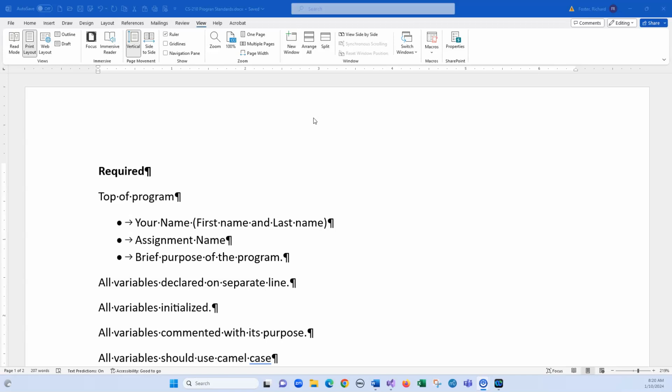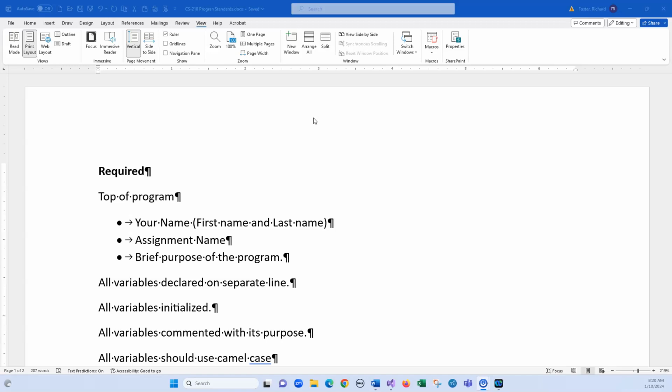What I want to do in this video here is just go over my programming requirements so that you can get the highest grade possible. Now, fully understand that C++ could care less about any of my programming requirements, but anywhere that you work as a programmer, you're going to have business rules. So it's always a good idea to learn to be disciplined in your programming.